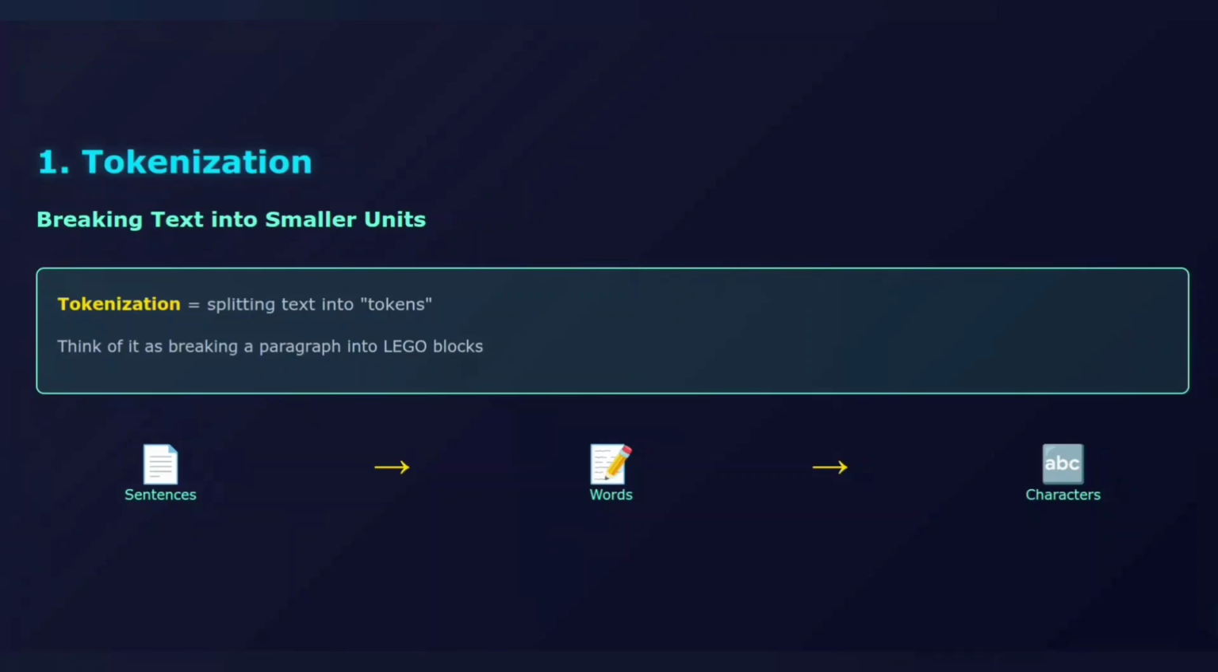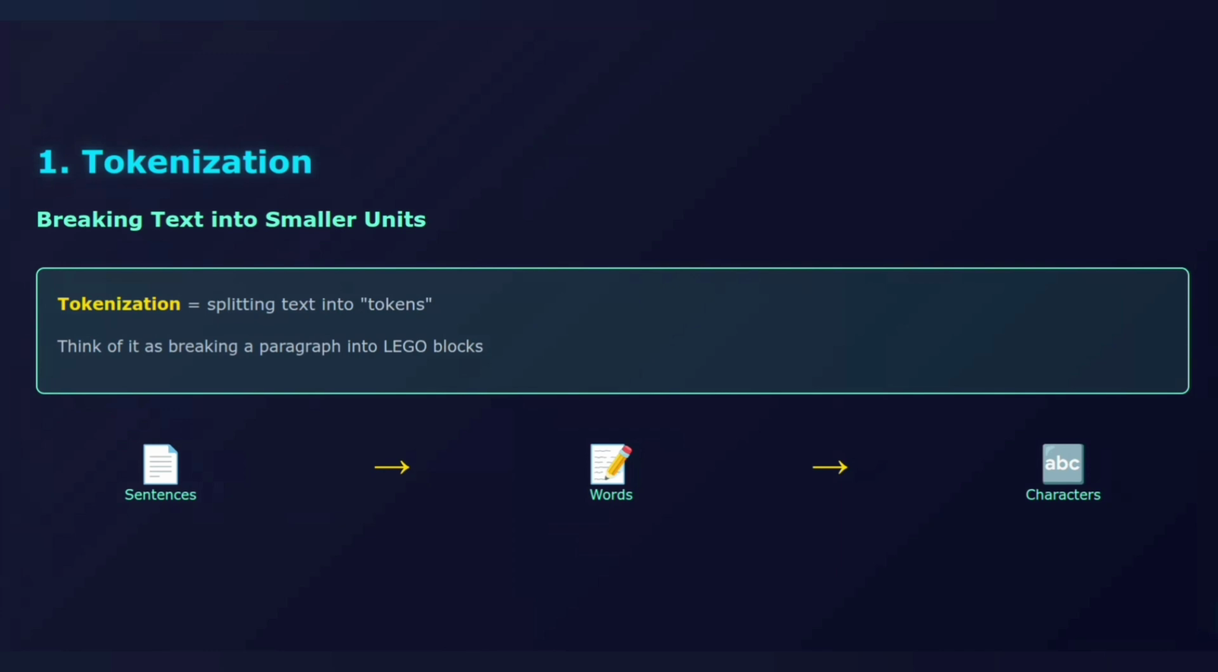Tokenization, the very first step in any NLP pipeline. What is tokenization? Simply put, tokenization means breaking down text into smaller units, called tokens. These could be sentences, words, or even characters. Think of it like this. If text is a paragraph, tokenization is like breaking it into individual Lego blocks that you can analyze separately.